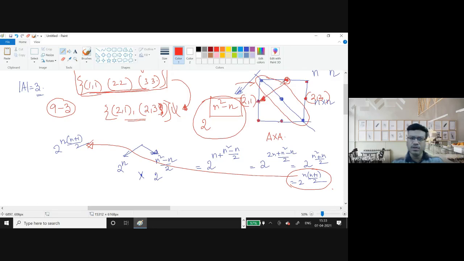So first try to find out the number of elements in the upper half, because the diagonal element is its own mirror. The mirror image of this point is the point itself. Similarly for this point, and this point. So try to find out how many elements there are in the upper half of the diagonal.